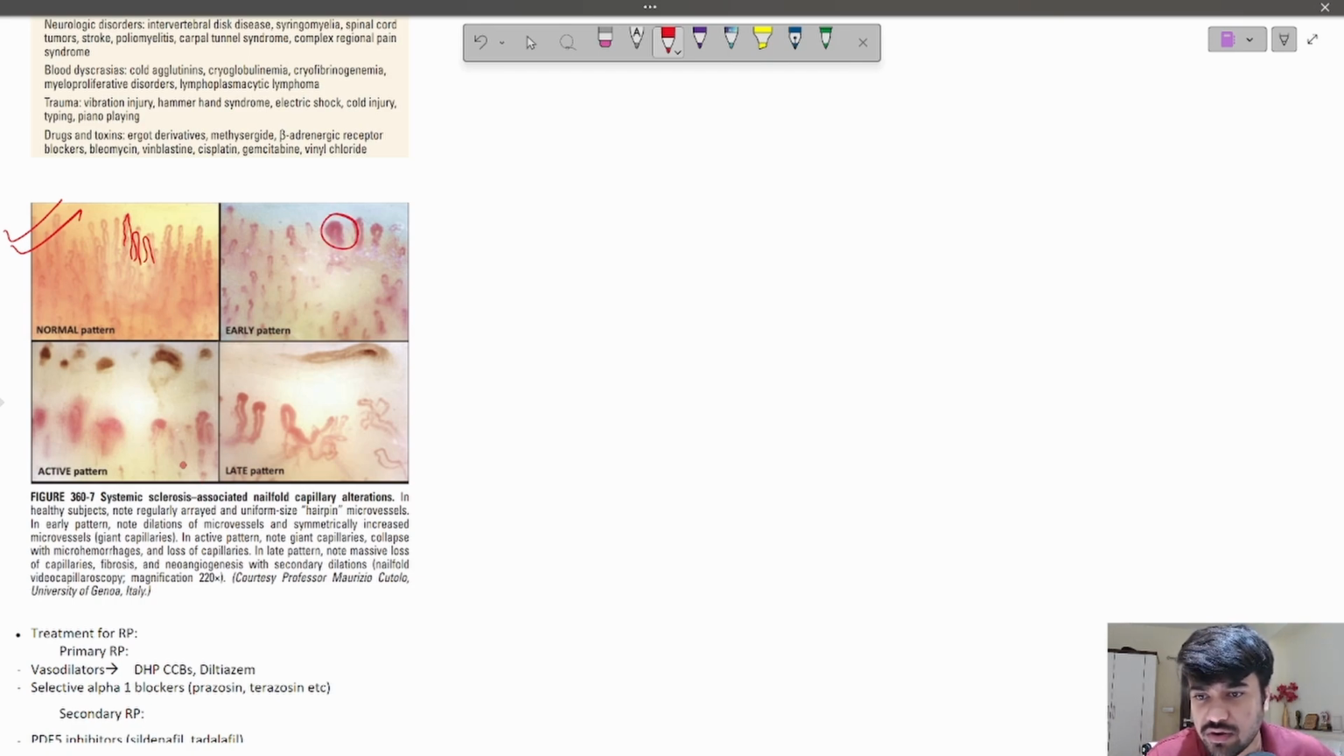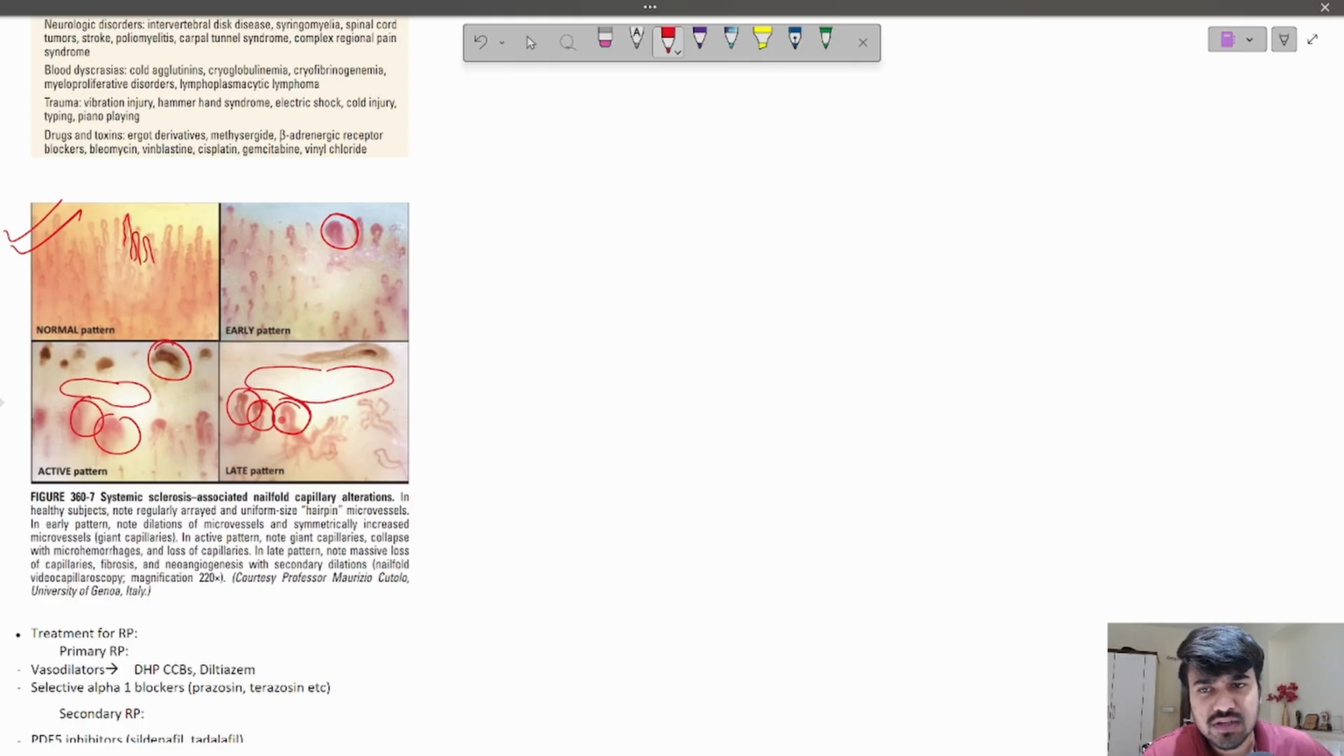In the active pattern you can also see giant capillaries along with capillary collapse, microhemorrhages, and loss of capillaries. As you can see, there are no capillaries in this region, so there is loss of capillaries, there are microhemorrhages, and giant capillaries are also present. In the late pattern you can see total collapse of capillaries along with fibrosis. Also there is neoangiogenesis, formation of new blood vessels, and these new blood vessels also have dilations. These are the secondary dilations.